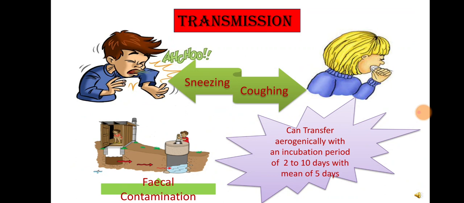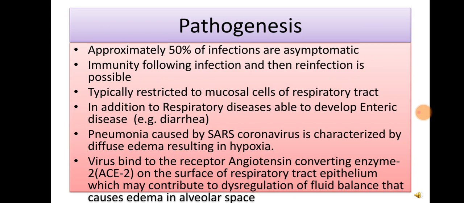The major route of transmission is by droplets produced by coughing and sneezing of infected persons or carrier persons. Secondly, it may also spread due to fecal contamination. The SARS-CoV virus can transmit aerogenically with an incubation time of 2 to 10 days with a mean of 5 days.